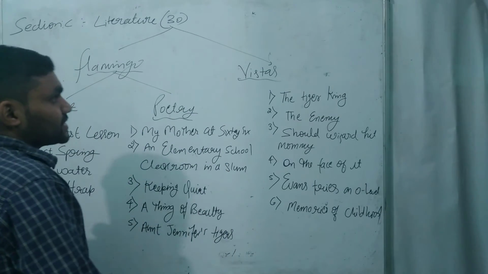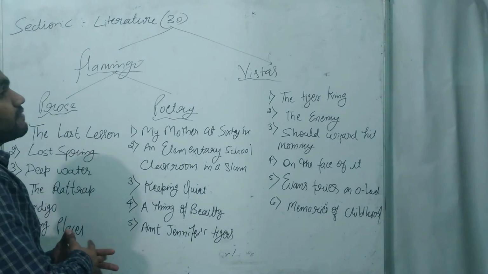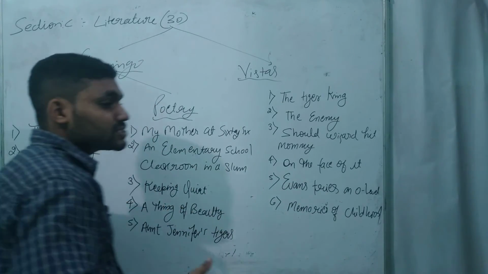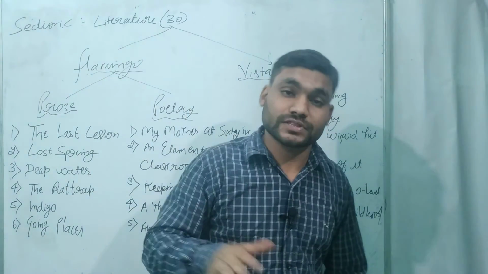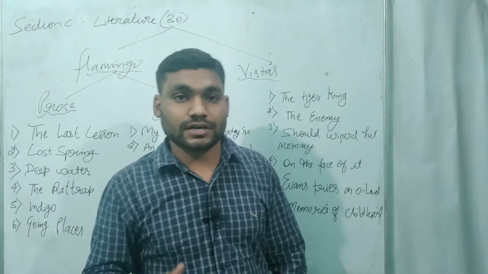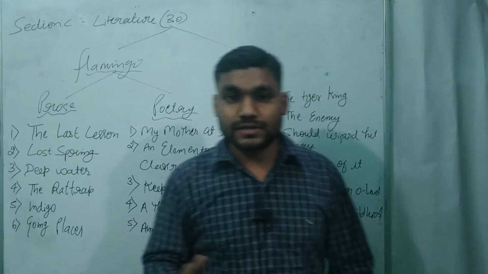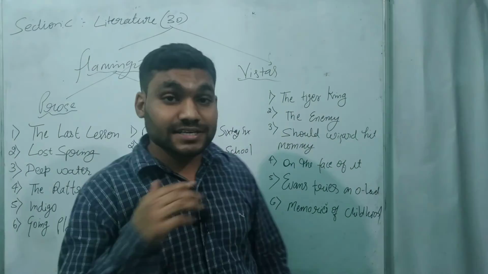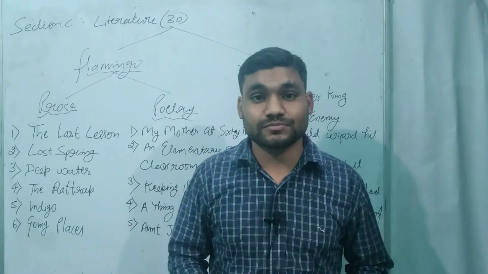Once all these topics are finished, then we have to go with Section B, then Section C. So this is the sequence that we have to follow, and with this sequence, we will cover our syllabus. In the next video, I'll start with My Mother at Sixty-six, a very interesting poem.